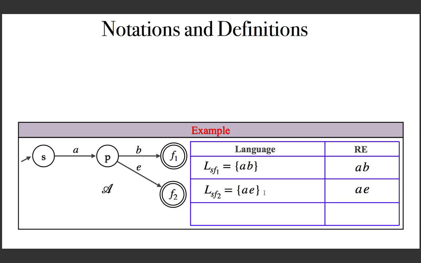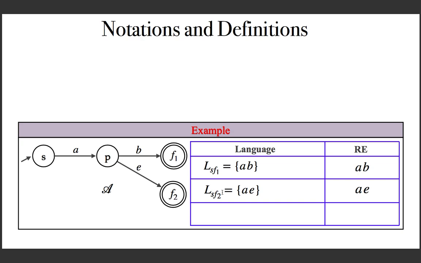Now the interesting question is, can you write the language of this NFA in terms of LSF1 and LSF2? So what is LSF1? That is the set of all paths going from the start state to the first final state, all such strings. This is all the set of strings taking you from the start state to the second final state.